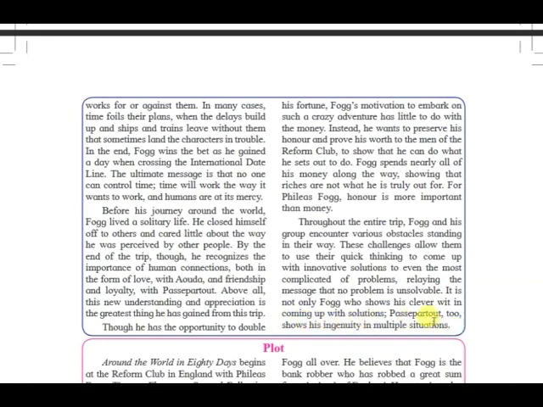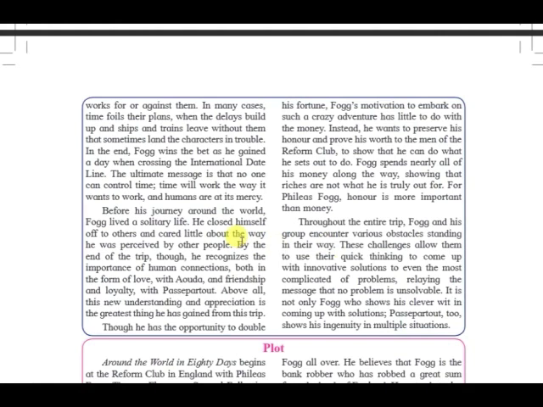So this entire journey was not only an eye opener for Fogg, but it was also for the other characters, such as Passepartout. Then you have Detective Fix and Uda. So it is not only his journey; it's a total teamwork. He understood that without his team, he could not have overcome the problems. It also made him believe that nothing is impossible.